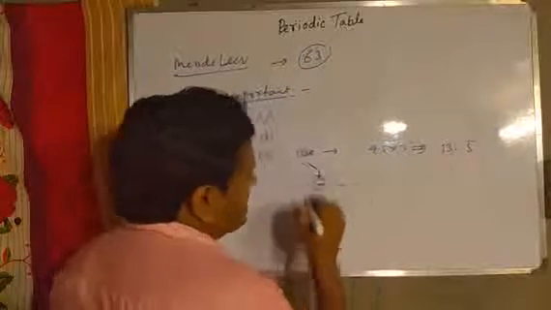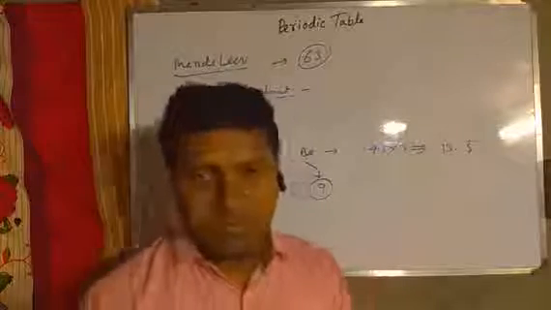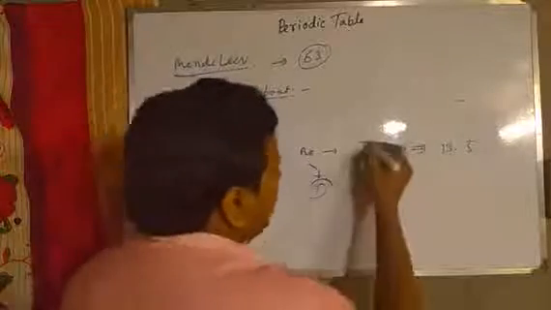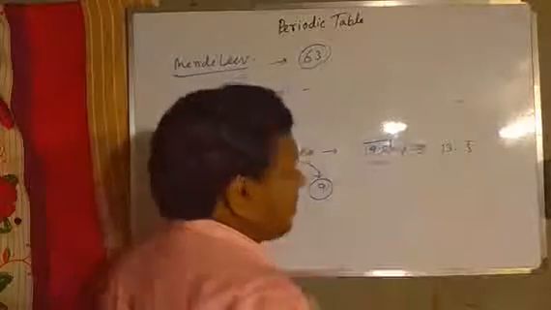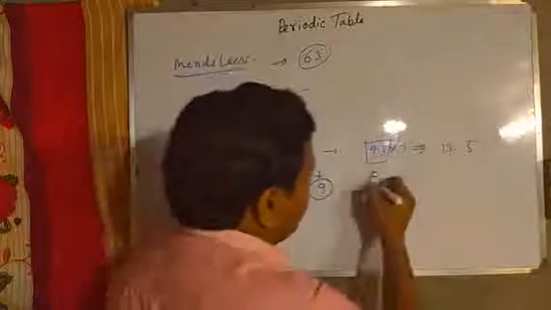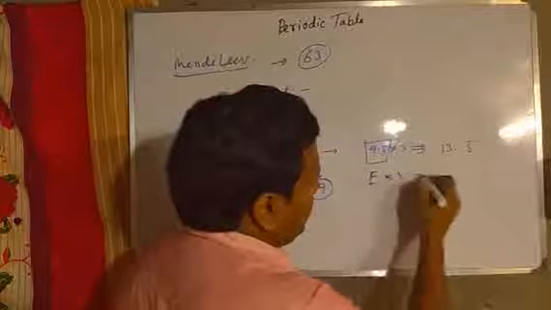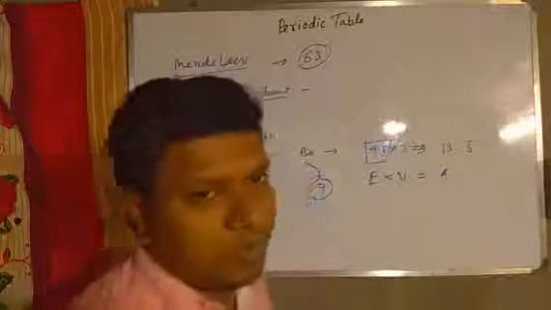the atomic mass of beryllium was corrected and it became 9, because 4.5 is the equivalent weight of beryllium, and if we multiply valency with equivalent weight we get atomic mass.